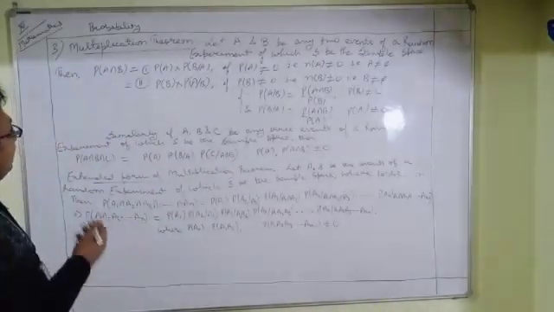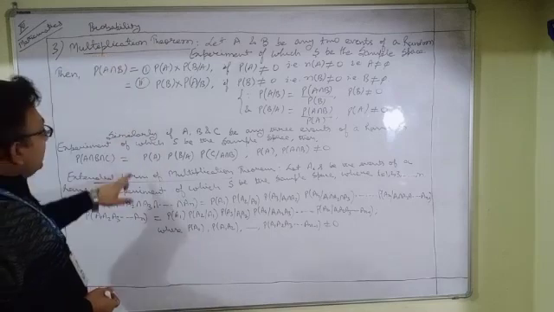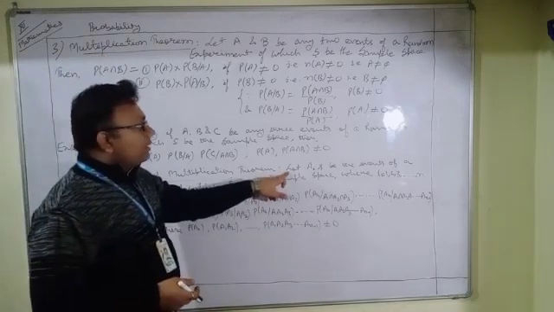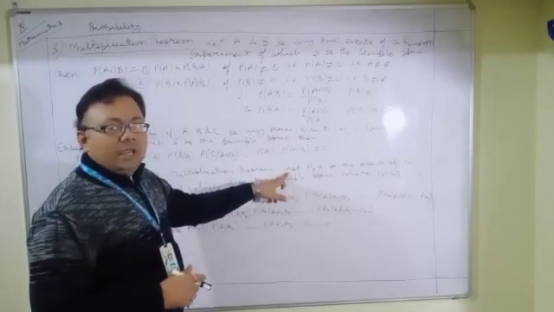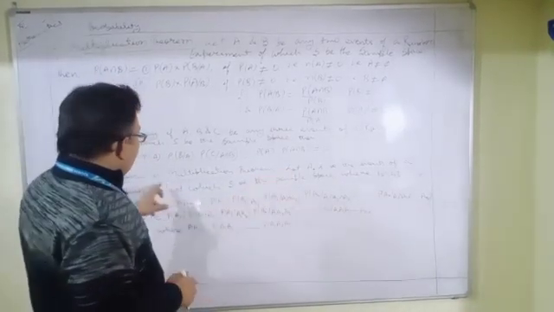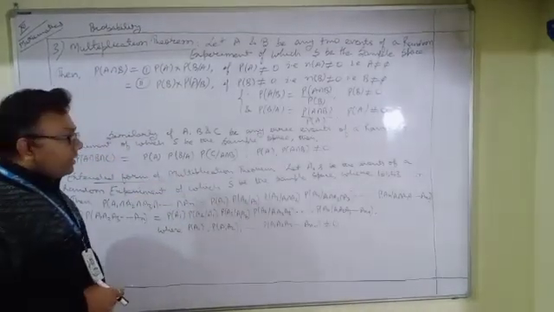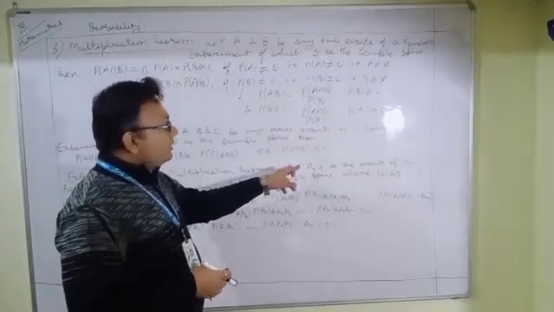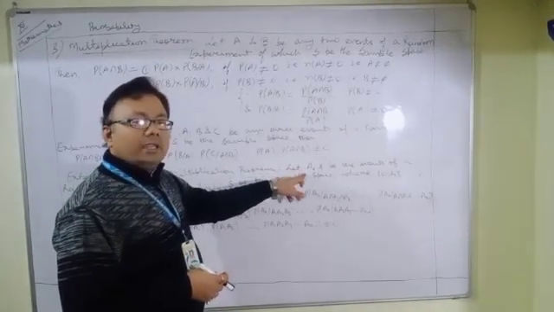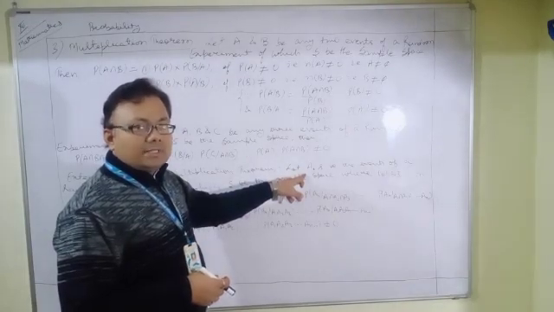So now we can even extend the statement of this multiplication theorem for n events of a random experiment of which S is the sample space. So now we can focus on the extended form of the multiplication theorem, as per the statement of which we take n events of a random experiment of which capital S is the sample space.